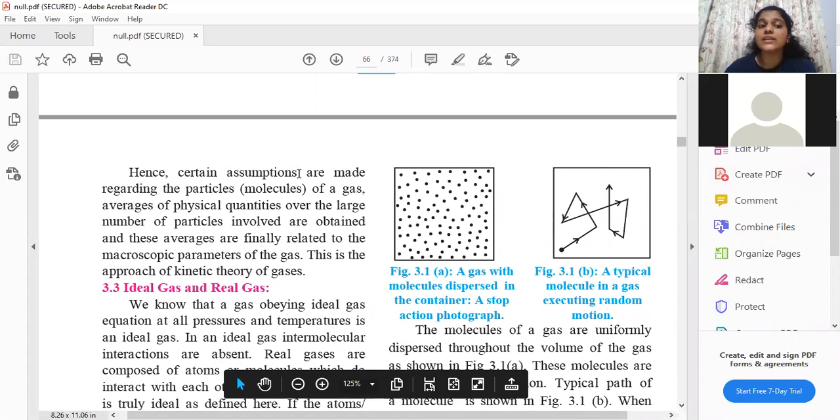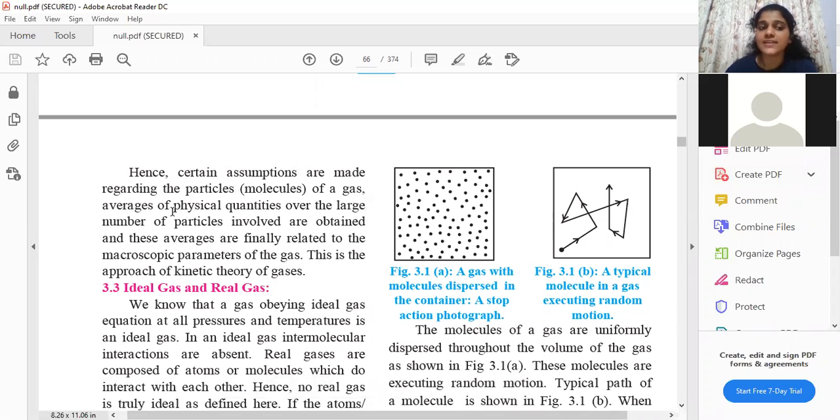Hence, certain assumptions are made regarding the particles, molecules of a gas, averages of physical quantities over the large number of particles involved are obtained, and these averages are finally related to the microscopic parameters of the gas. So as I said, instead of studying properties of one molecule, which is not possible, we take the average of all of them.